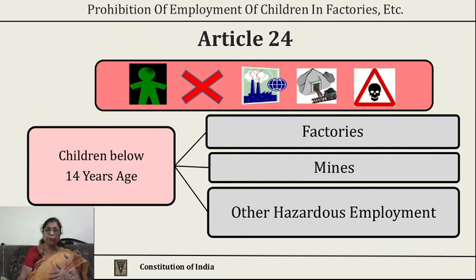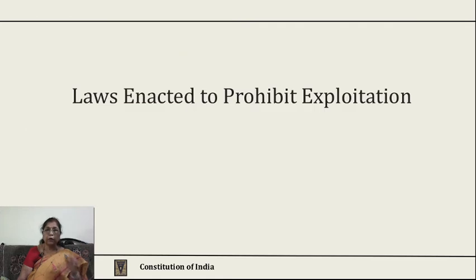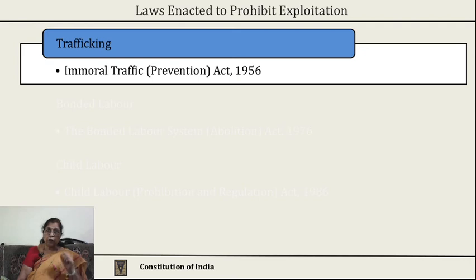For this purpose, we also have laws to enforce these provisions. Now, which are these laws enacted to prohibit exploitation of human beings or particularly of children also? Let us look into the laws. For prohibiting trafficking, there is a law which has been enacted in 1956, that is the Immoral Traffic Prevention Act, which was again improved, and it was replaced by the Immoral Traffic Prevention Act of 1986.